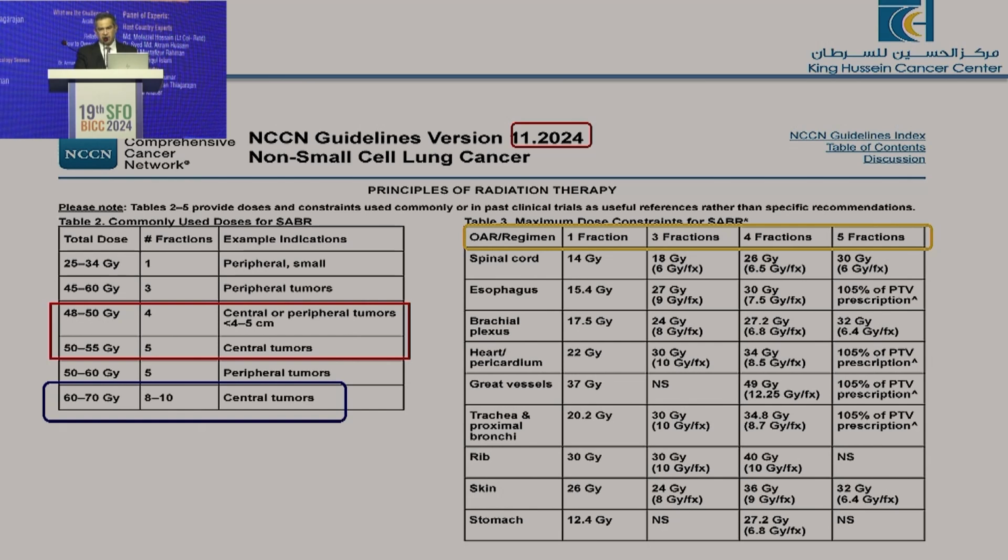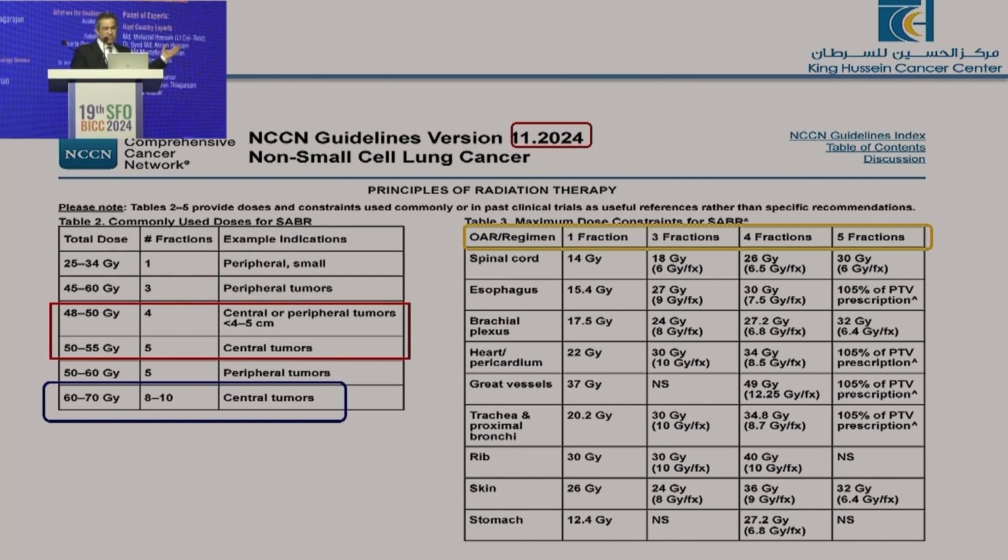So we know in the SBRT, any number of fractions less than 10, especially 8 and below, is considered to be the SBRT. And this is the most common use, and we used it when we started our SBRT back in 2015 with the help of Joe Chang from MD Anderson. So we treat all the central and ultracentral with 60 in 8. This is the safest one.